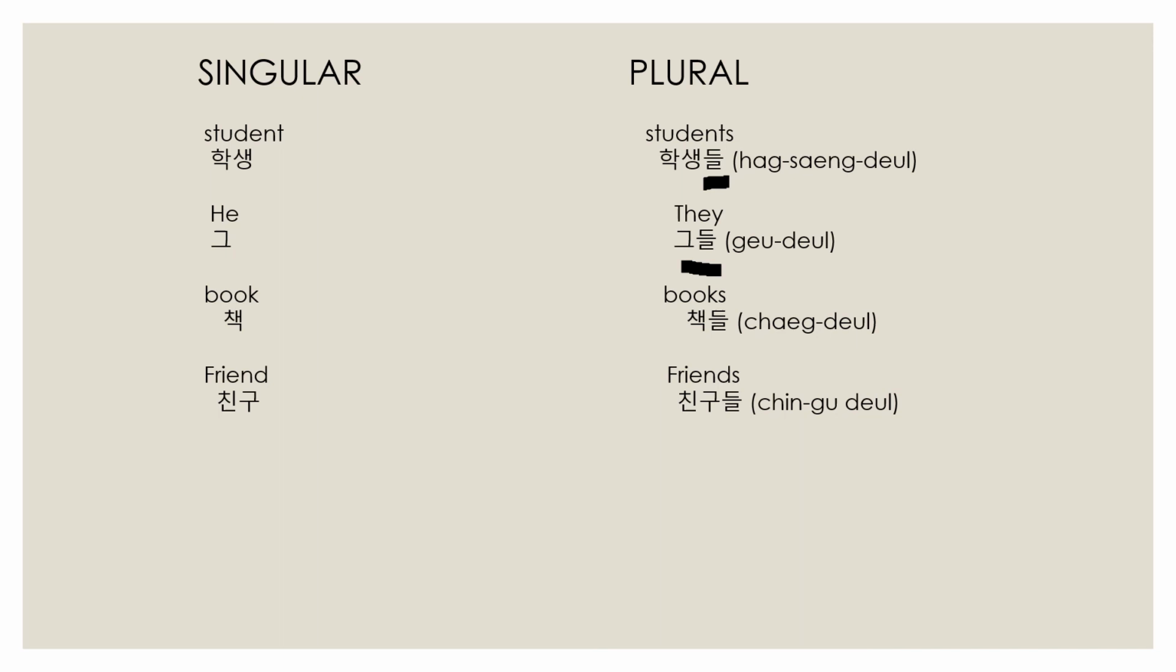Friend, chingu. Friends, chingudul. But in sentences you need not mention the plural word dul while writing. Most of the time, 90% of Koreans never use plural in any sentence. For friend they write chingu, and for friends also they use the word chingu only. They won't show any difference.